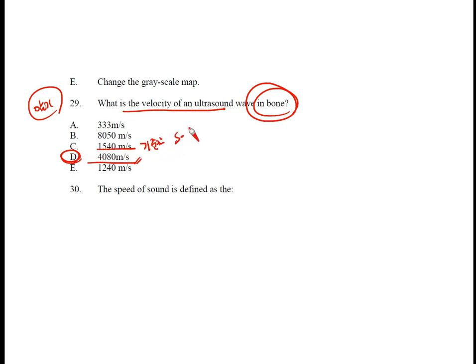Next, let's move on and look at question 29. This is a concept related to the speed that can occur when an ultrasound beam passes through bone. For this, you need to memorize a few standard values. In the question, they asked about the speed value for bone. For bone, you should remember a value close to 4000, which corresponds to option D. The value of 1540 in option C is the standard value and corresponds to soft tissue. The value of 333 in option A represents the speed when passing through air, so keep that in mind. If you remember these representative propagation speeds, it will make solving this year's problems much easier.